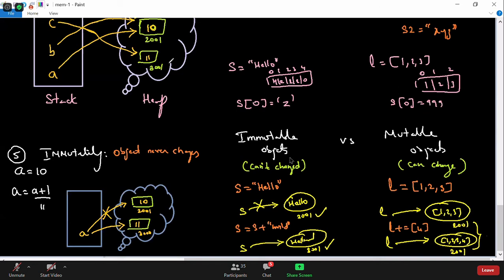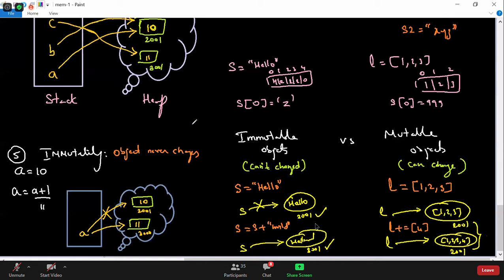Explain this example. Meantime, I would like to answer some questions. Let me check what Aditi was asking: how to know which is mutable and which is immutable? I'll show you in the slide and you have to remember that. So int, float, strings are immutable, but list is mutable, 100%.